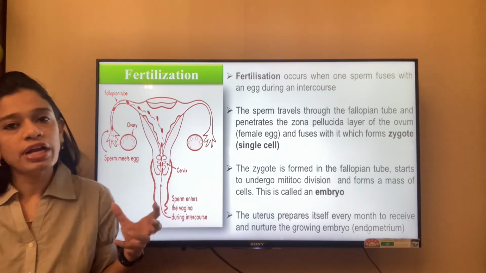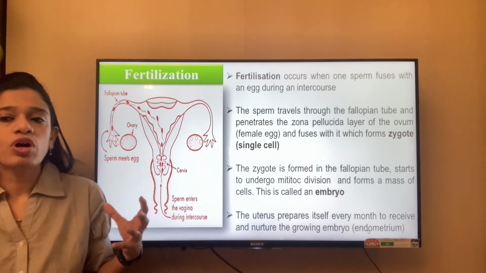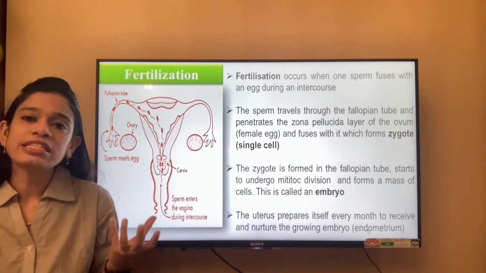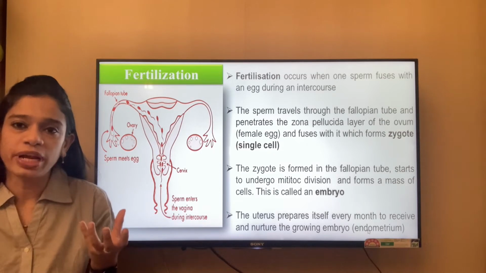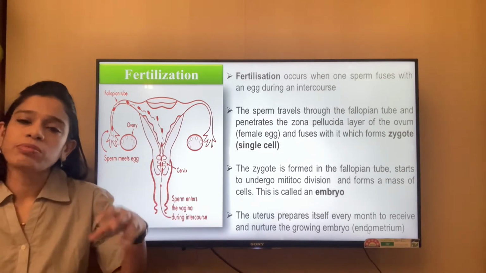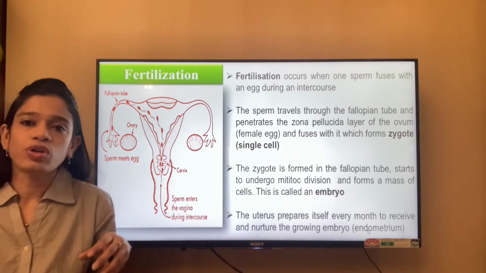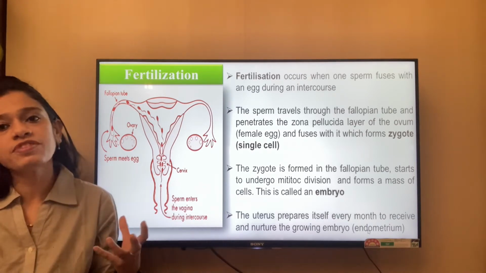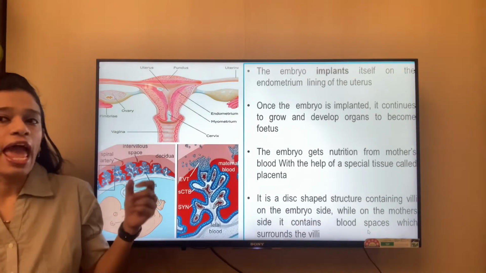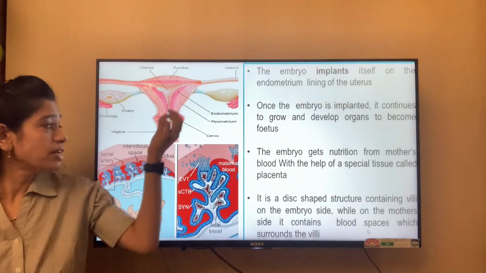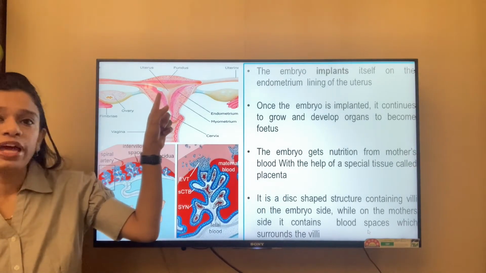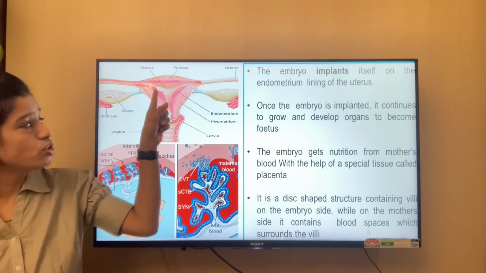Implantation takes place because the growing embryo needs nutrition and nourishment, and this is provided by the endometrium. So the embryo implants itself onto the endometrium to receive food and nourishment.